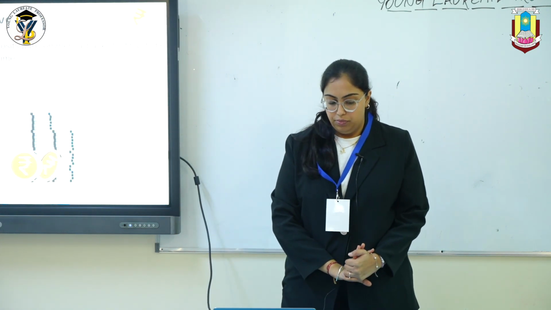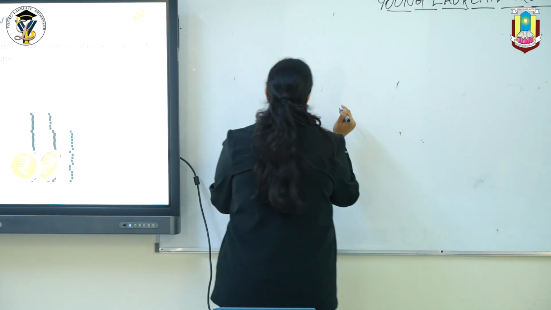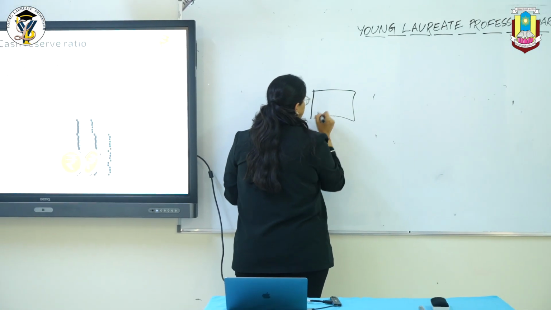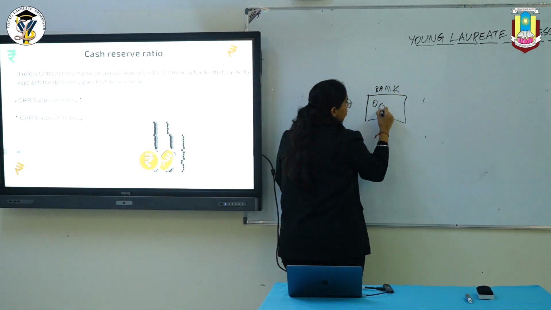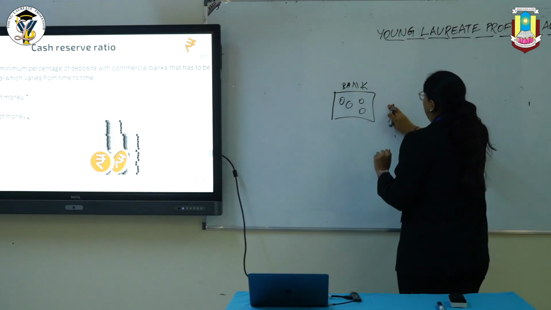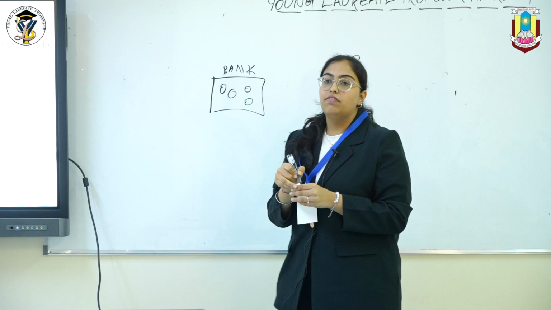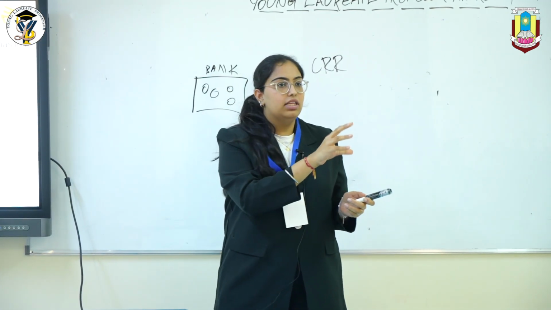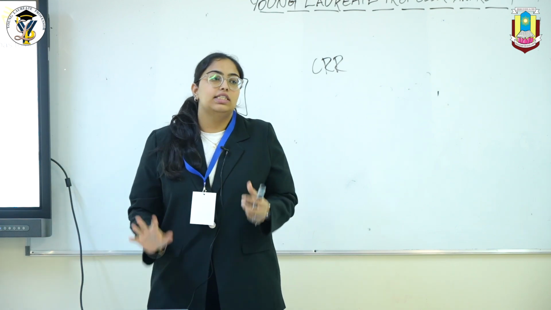Cash reserve ratio. Now cash reserve ratio is wherein, for example, I'll take this as a bank. They have some amount of money with them, and there's a cash reserve ratio. What does cash reserve ratio mean? Cash reserve ratio means that some amount of money that the banks have has to be kept with the RBI, just as a security.